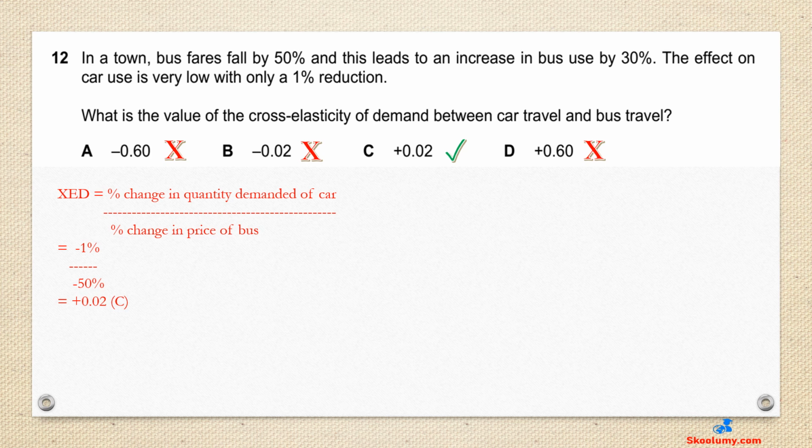The formula for cross-elasticity of demand is percentage change in the quantity demanded of one product divided by the percentage change in the price of another product. Here, it will be percentage change in the quantity demanded of car divided by the percentage change in the price of bus. Note that we are only given one piece of information about car, which is car use, that is the quantity. So the percentage change in the quantity demanded of car will be the numerator. For bus, we have information about the price and quantity. We will use percentage change in the price of bus as the denominator. So XED is minus 1% divided by minus 50%, which is plus 0.02.